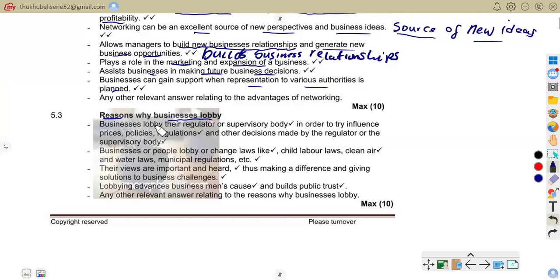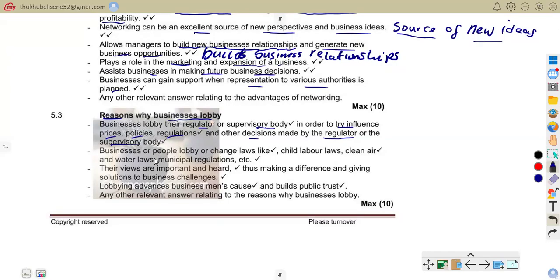Businesses lobby their regulator or supervisory body to try to influence prices, policies, regulations, and other decisions made by the regulator or supervisory body.